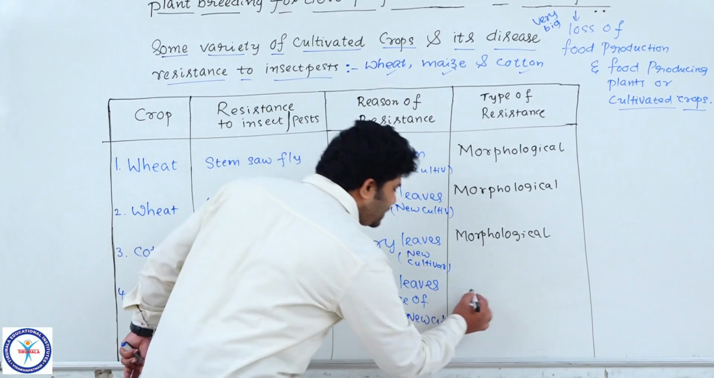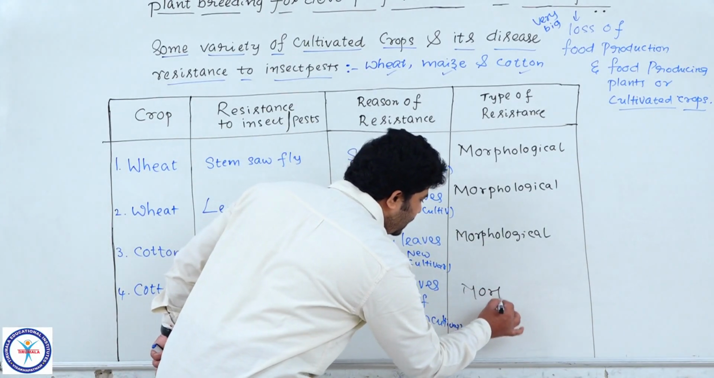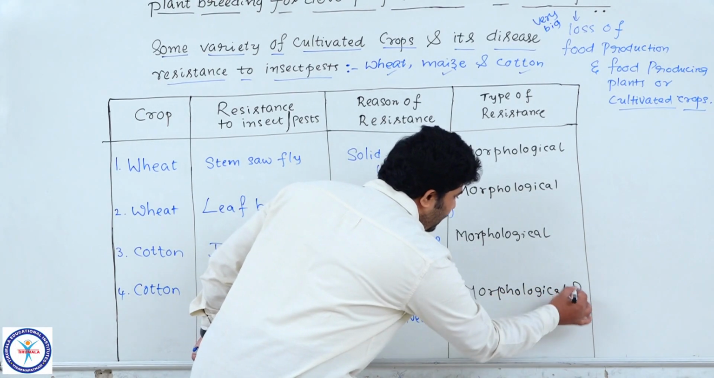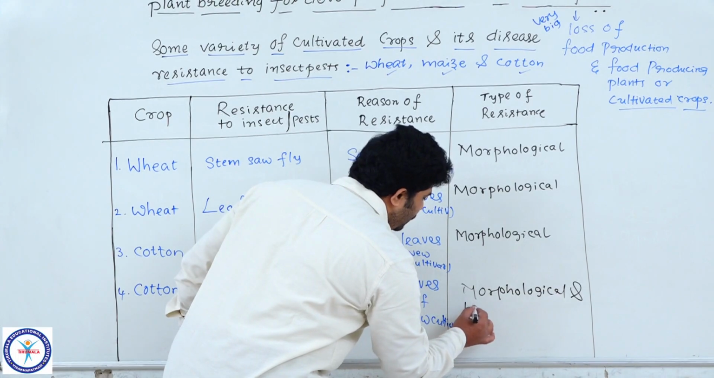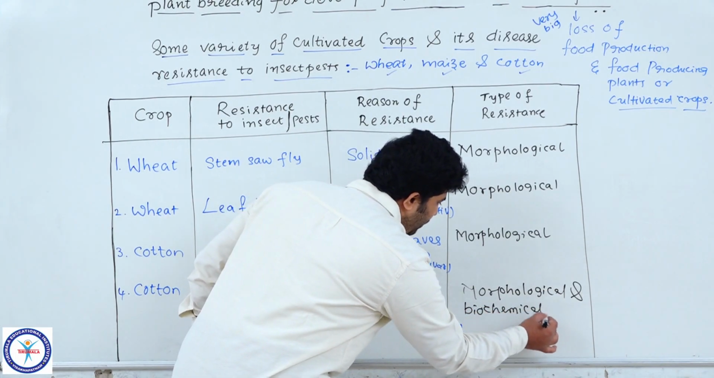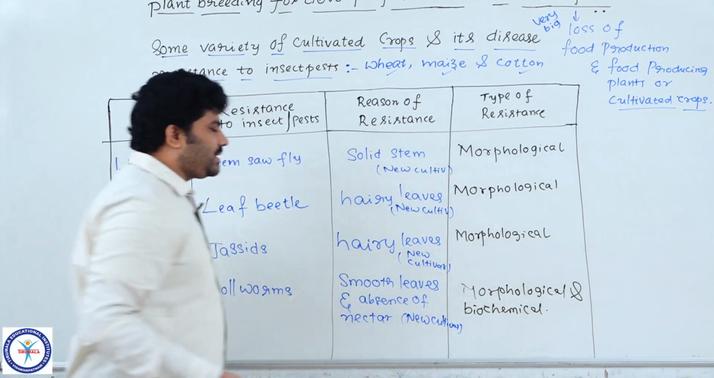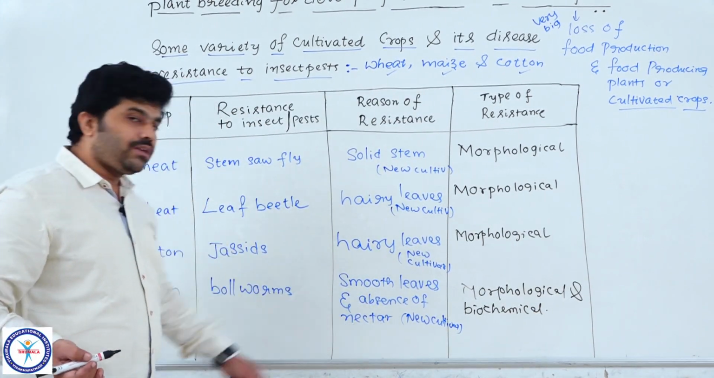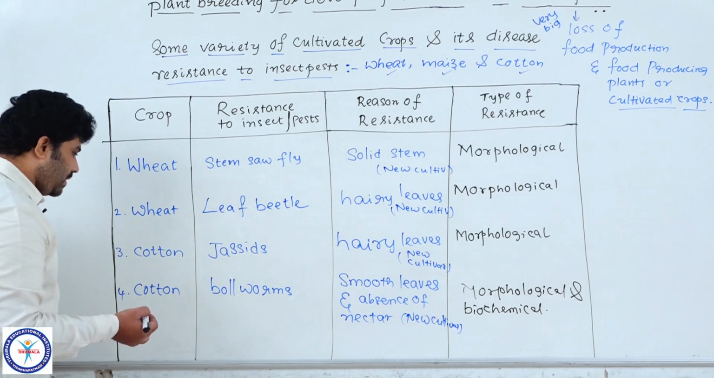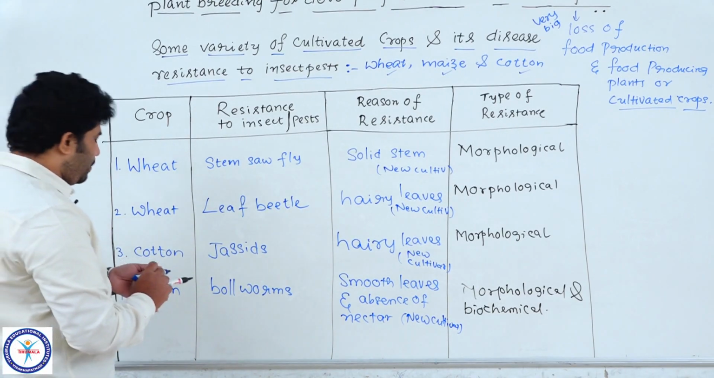So these characters come under morphological characters and biochemical or physiological characters. Why is it biochemical? Here we discussed nectar. Nectar is a type of chemical we see in biological organisms. Understood? So that's why we have given biochemical changes also.